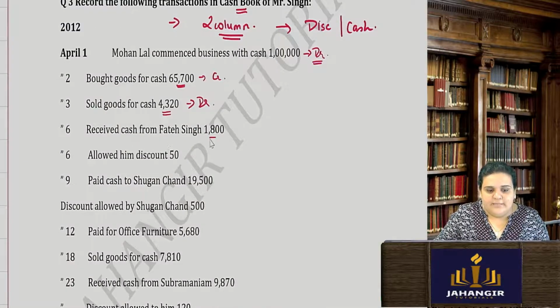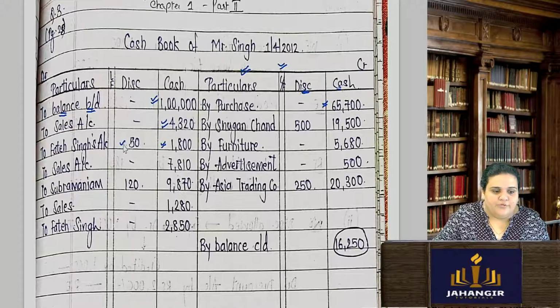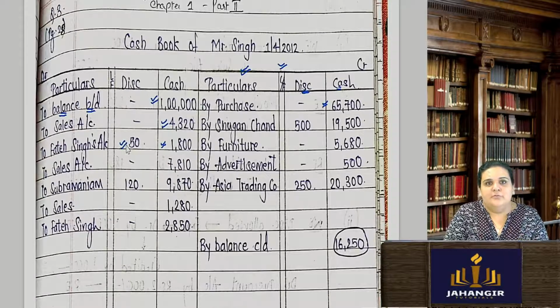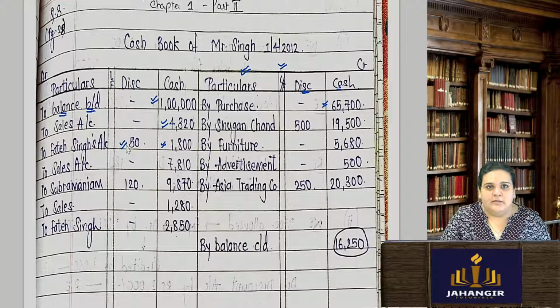Received cash from Fateh Singh and then I allowed him a discount also of 50. When I receive cash, obviously cash is debited. And when I provide discount to my customers, discount will become an expense for me. Nominal account debited. So both will come on the debit side. See, to Fateh Singh, I received 1800 and I also provided him a discount. So easy, no? Okay, cash 1800 and I had given him a discount.